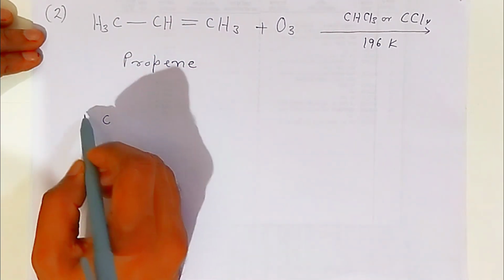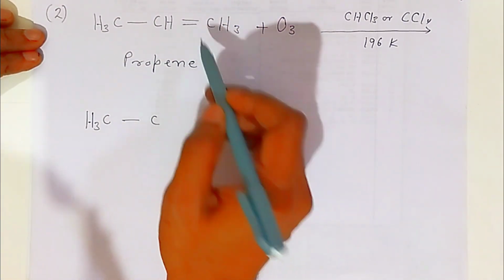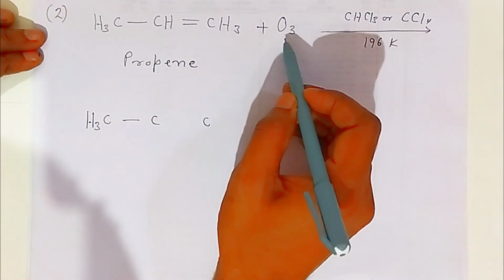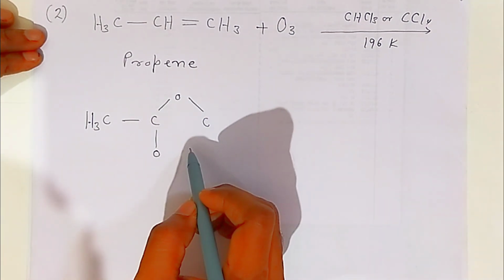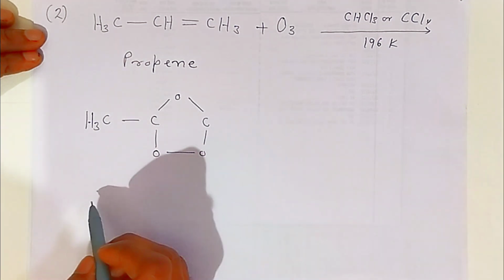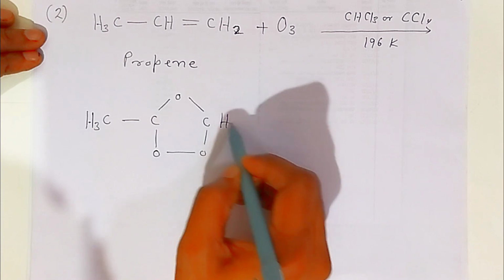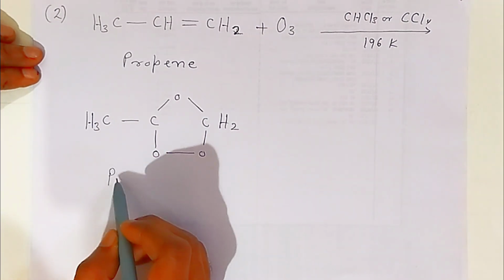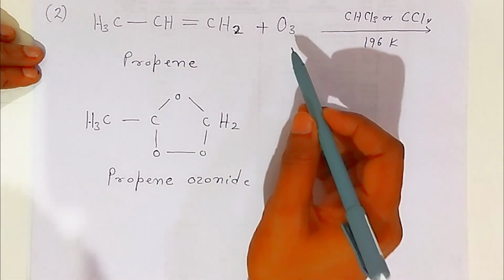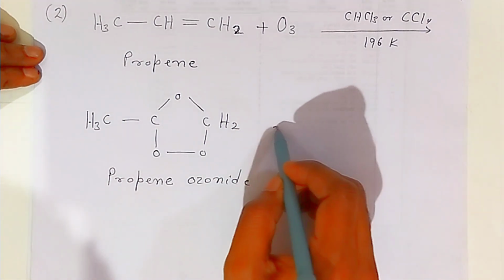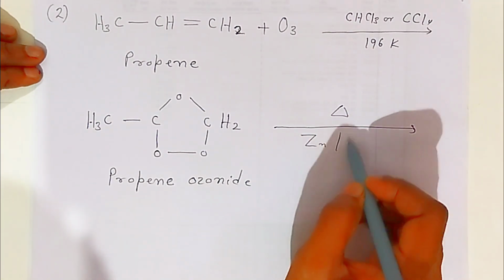So this CH3 will be as it is. Now, students, the carbon double bond will break and form a single bond. So these three oxygen atoms will combine in this fashion, students. This way it will form propene ozonide. There will be two hydrogens, students, so the two hydrogens will be as it is. Now what happens, students, when you heat this propene ozonide in presence of zinc and water?